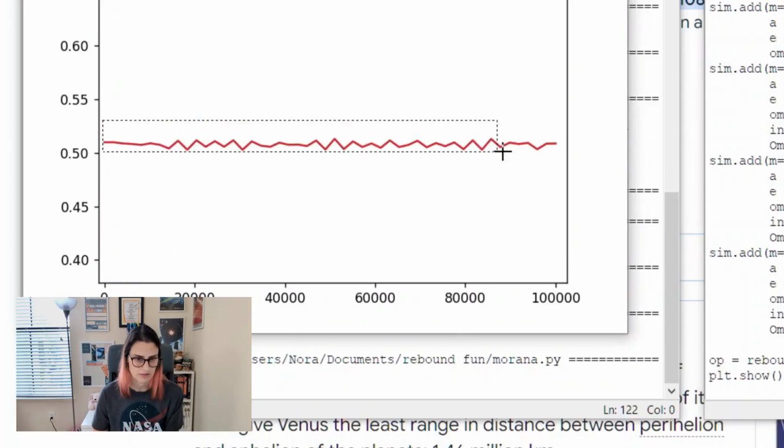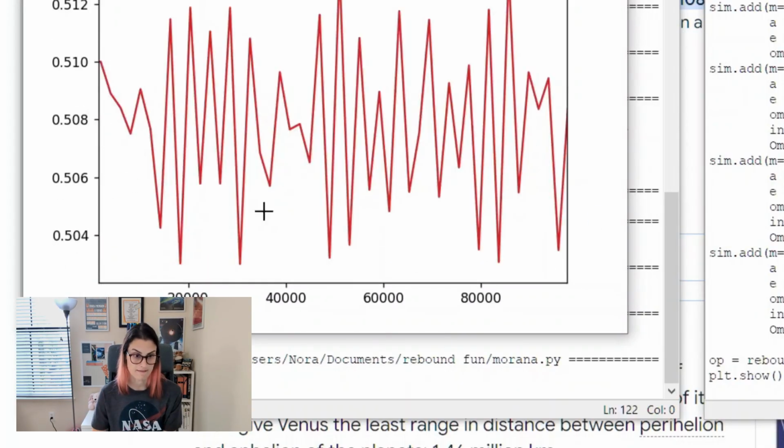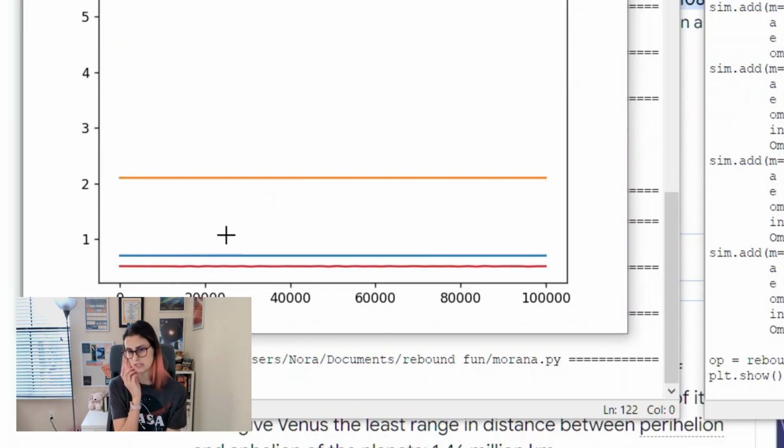Let's look at this inner one. See how it's varying quite a bit more than the other ones. I think that makes sense. I think that should be stable. I probably should have done back of the envelope separation calculations about whether or not they'd be stable. Save me some time integrating this, but whatever.